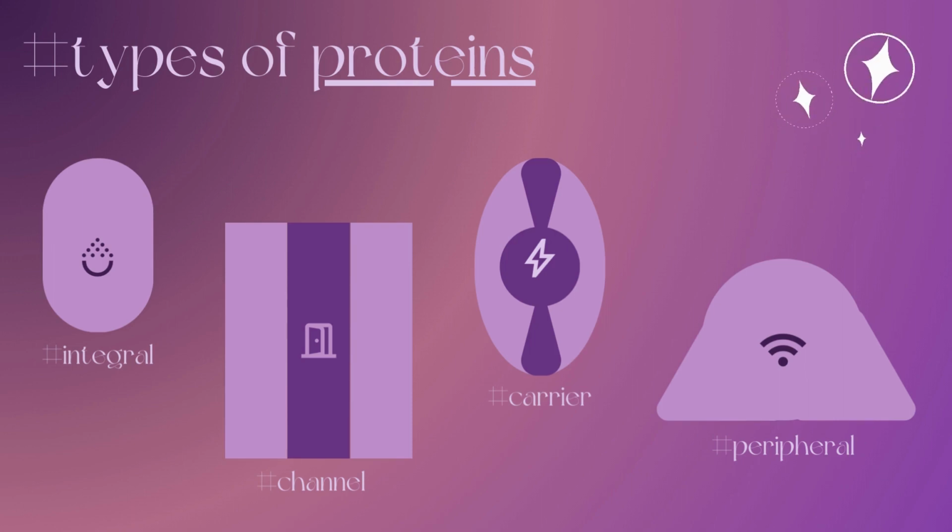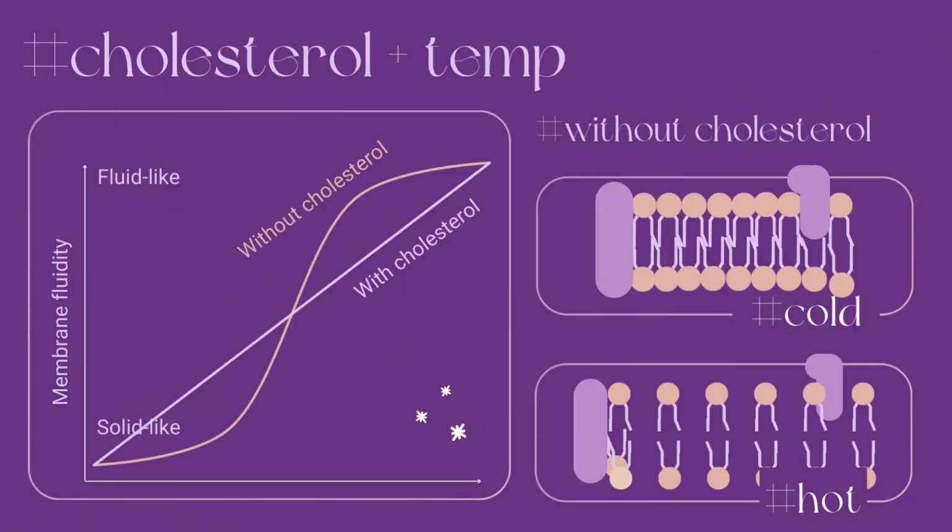Also, one important protein not shown here is the receptor protein, another transmembrane protein that has a binding site that extends into the external environment for cell signaling, where a signaling molecule attaches to its receptor, and the protein changes shape and causes a change inside the cell. Now, cholesterol is another key player in maintaining the fluidity of the cell membrane. It acts as a fluidity buffer, preventing the fatty acid chains in the phospholipids from packing too closely by inserting into phospholipids and preventing them from interfering with each other, to avoid aggregation at lower temperatures, which can make the membrane too rigid. In contrast, at higher temperatures, cholesterol reduces the disorder caused by the excessive movement of phospholipids.